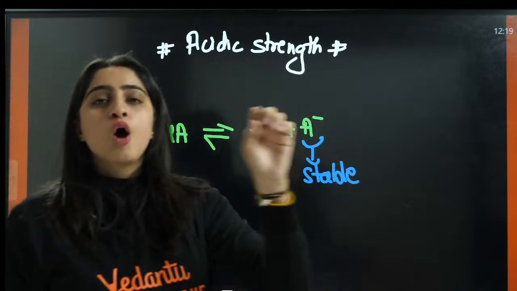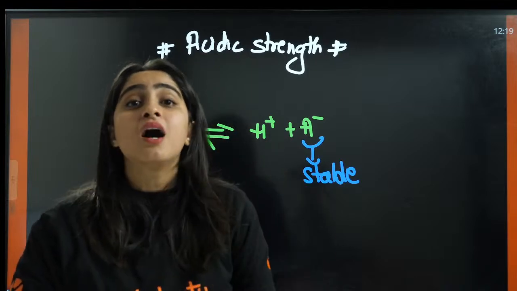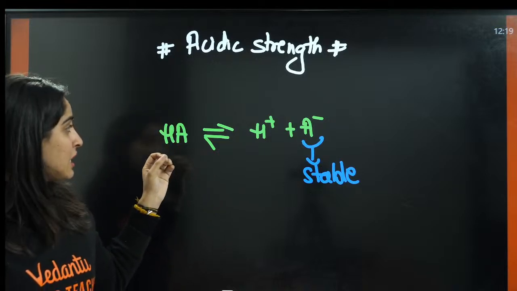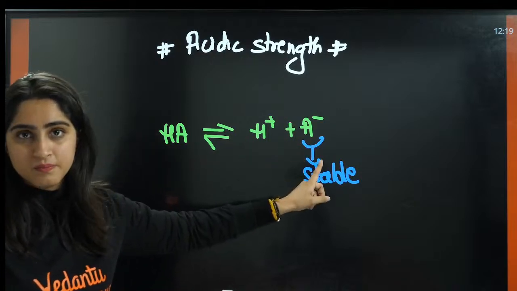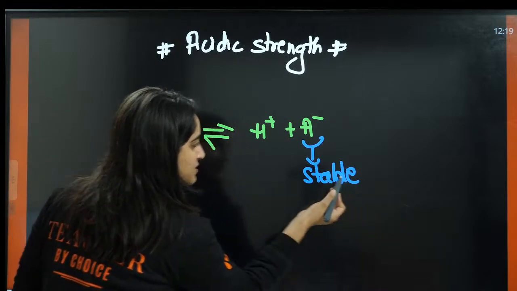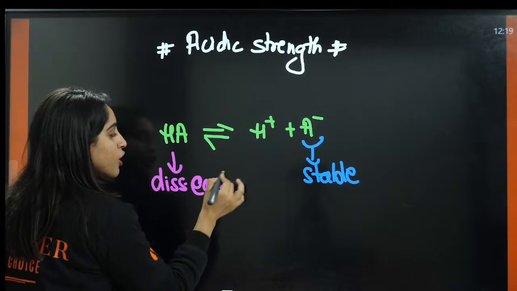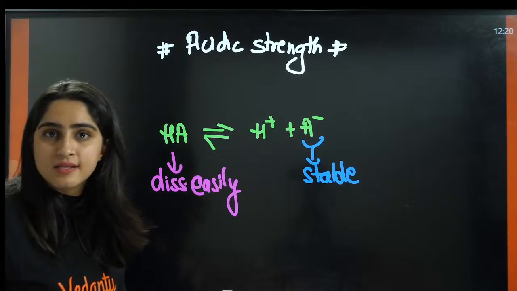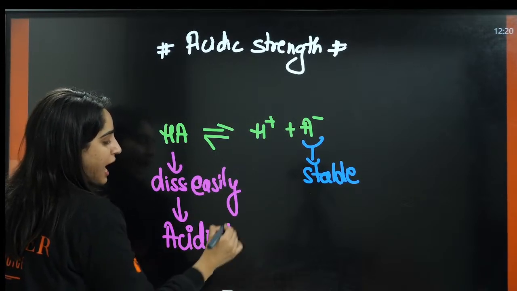Are you clear on this? The more the stability of A negative, the more will be the dissociation of HA. The ease of dissociation will be maximum if A negative is stable, right? So if this is stable, this will be dissociated easily. That means it can give H positive ions very easily. That means it is a very good acid.